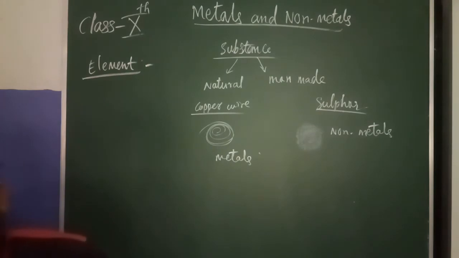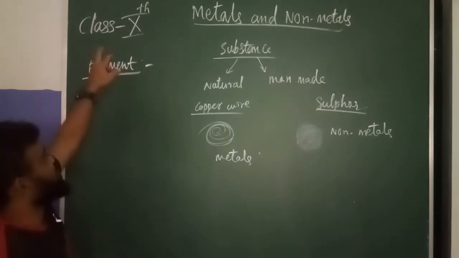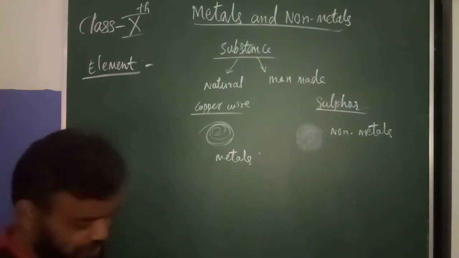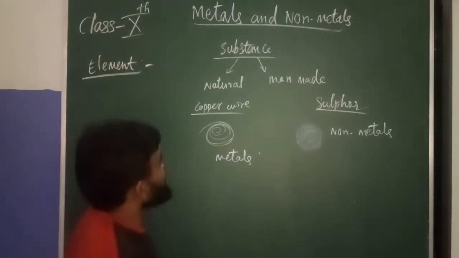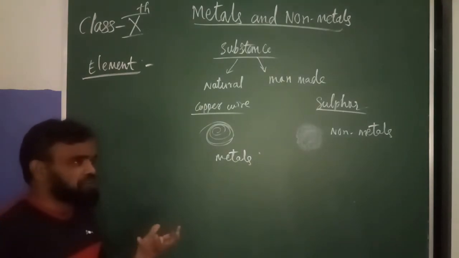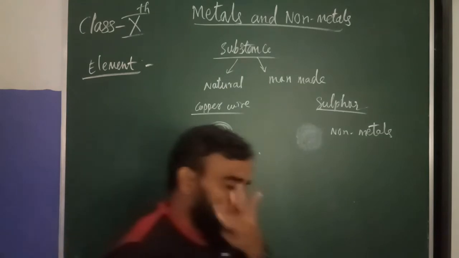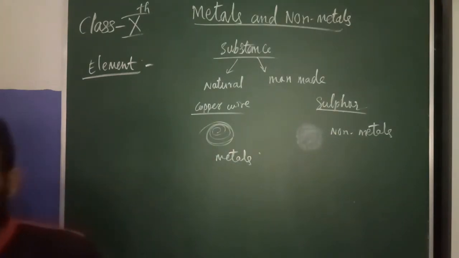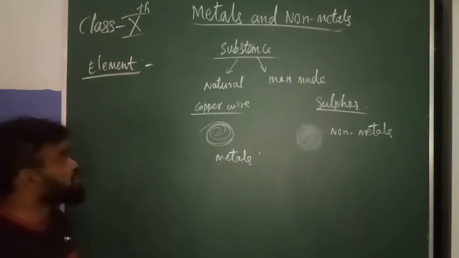Today I am going to teach metals and non-metals, class 10. So, what do you mean by metals? Already you know the metals. Metals we are taking: iron, gold, silver, copper and aluminium. These are all metals. Non-metals also.